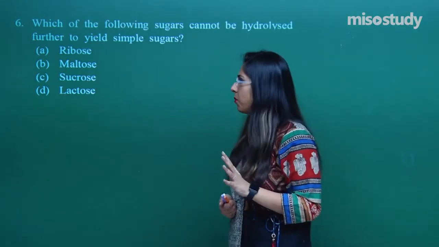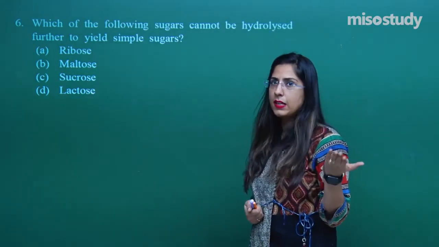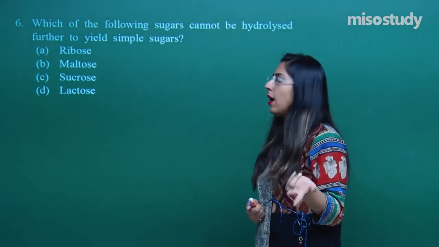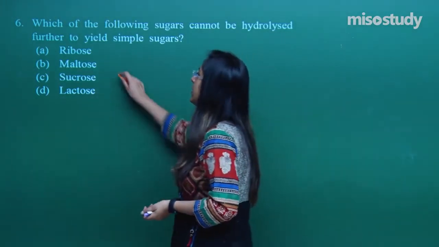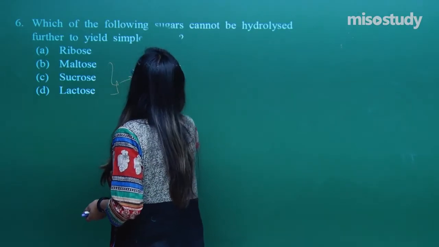Let's look at the other options. Maltose is a disaccharide, we know that. Similarly, sucrose and lactose, all of these are disaccharides.